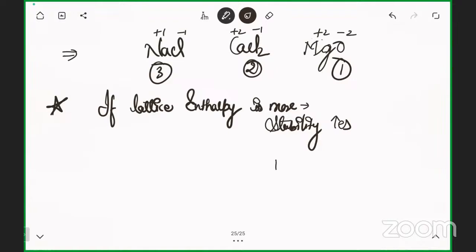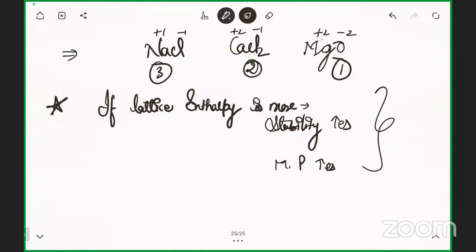The second thing, the melting point is also more. Why? The melting point is higher just because it needs to break the bond to melt. So because of that, the lattice enthalpy will be more. So these two factors you have to remember. We'll talk about solubility and all other things later on.